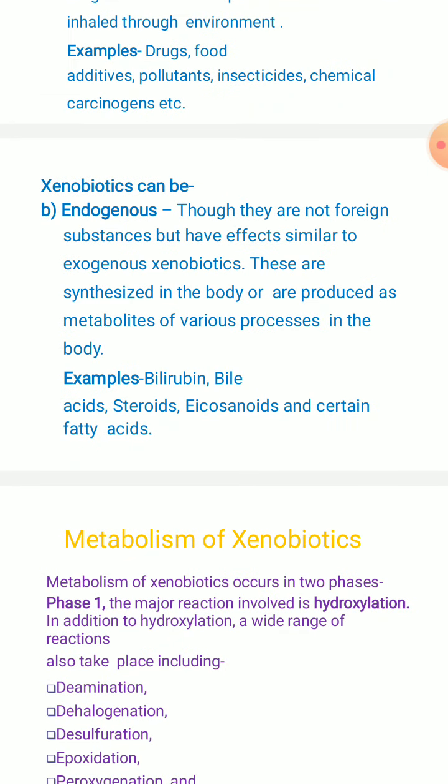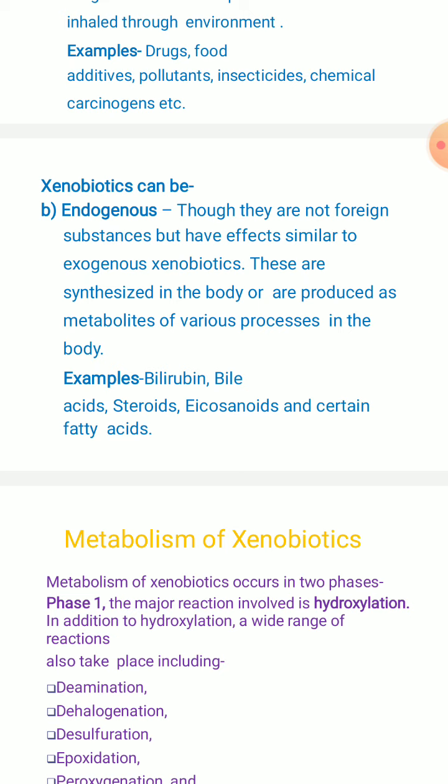So these xenobiotic compounds can also be endogenous substances. Though they are not foreign substances, they have an effect similar to the exogenous foreign substances. These are synthesized in the body, or produced as metabolites of various processes in the body. For example, bilirubin, bile acids, steroids, eicosanoids, and certain fatty acids.